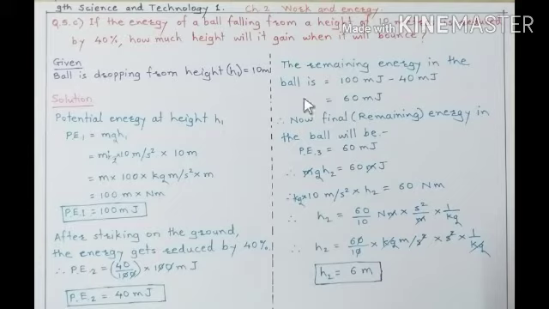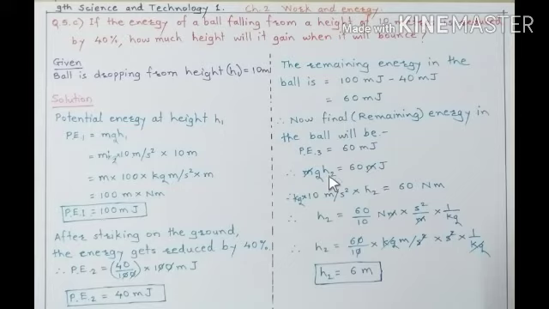Now the remaining energy in the ball will be 100 mass joule minus 40 mass joule, which is equal to 60 mass into joule. The final or remaining energy in the ball is Pe3, equal to 60 mass joule. Now Pe3 means mass into acceleration due to gravity into the height gained by the ball after bouncing, equal to 60 mass into joule. Mass on both sides will get cancelled.